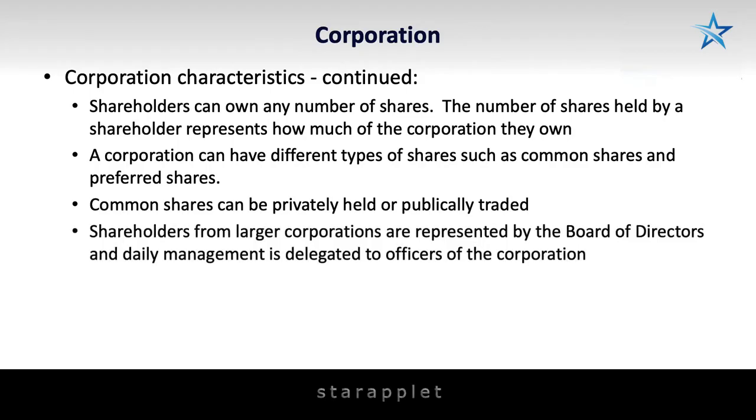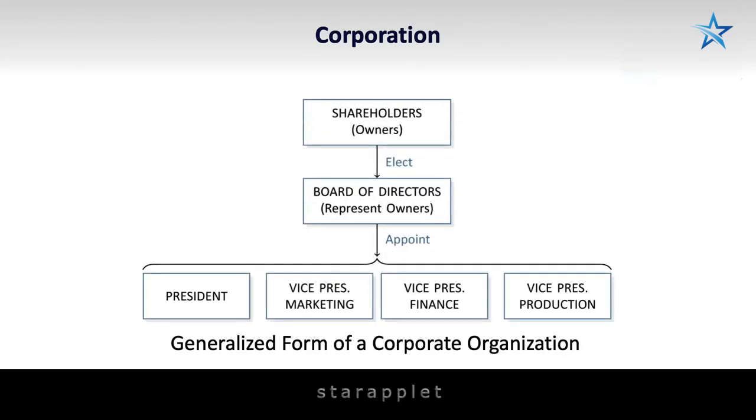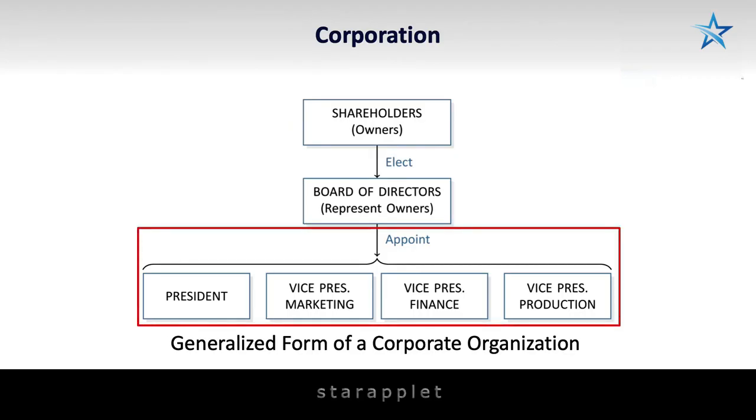Shareholders from larger corporations are represented by the board of directors, and daily management is delegated to officers of the corporation. Here's an example of the general form of corporate organization, where the owners or shareholders, who via a voting process elect the board of directors to represent their interests. The board of directors then appoints or hires executive management officers to operate the corporation.